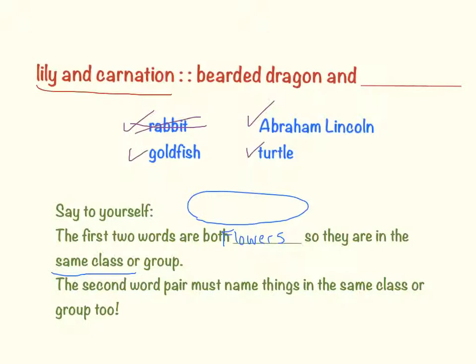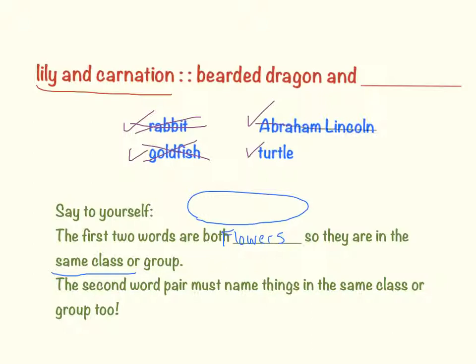Bearded dragon and goldfish. Well, neither of them have hair, but one lives in the water, one lives outside of the water. They don't really look anything alike, so I'm going to say it's not goldfish. Bearded dragon and Abraham Lincoln. Well, they both have beards, but one was a president of the United States and the other is a reptile living in my classroom.